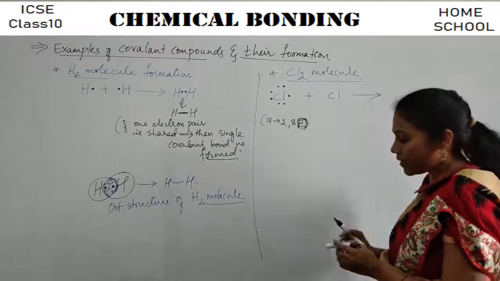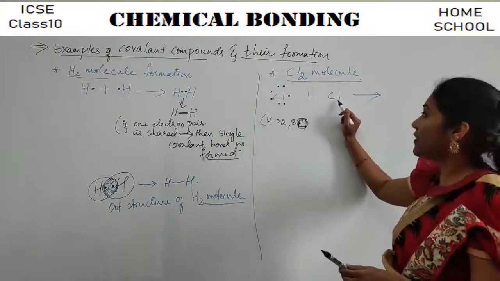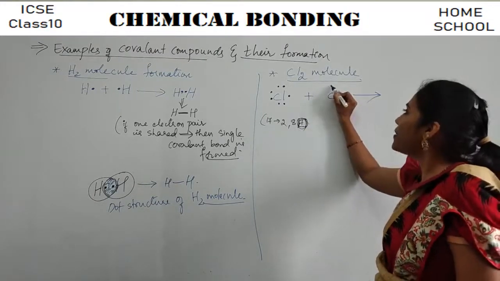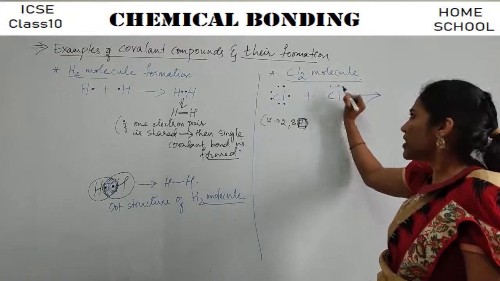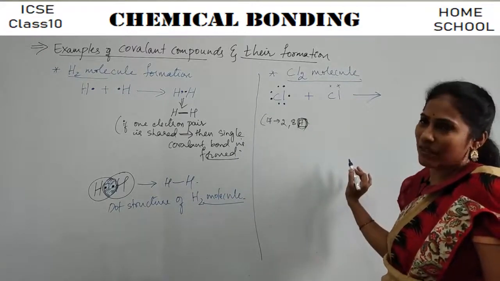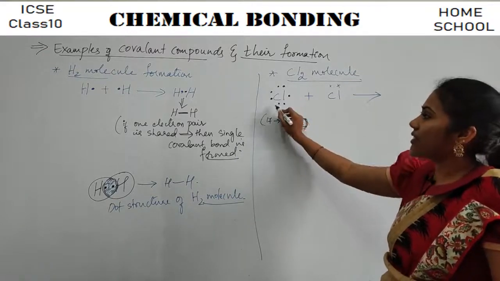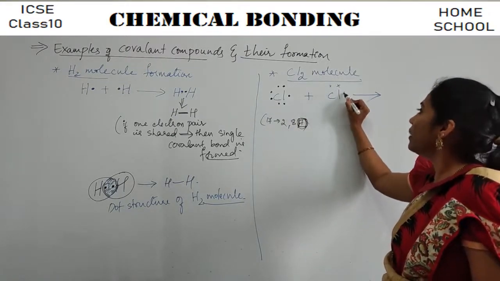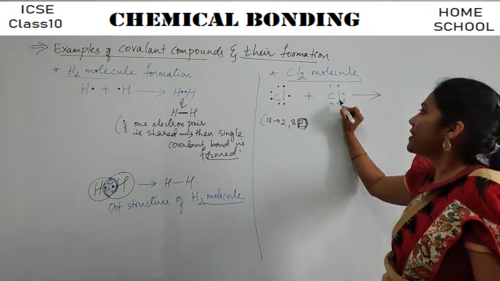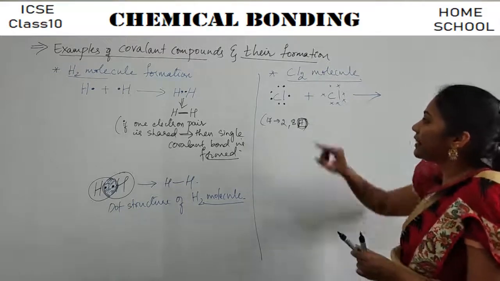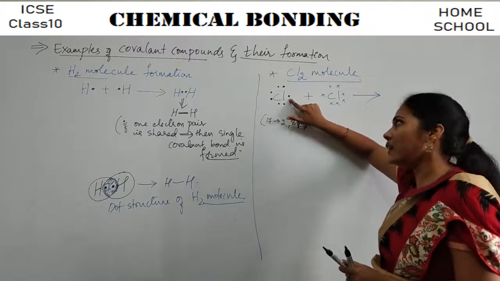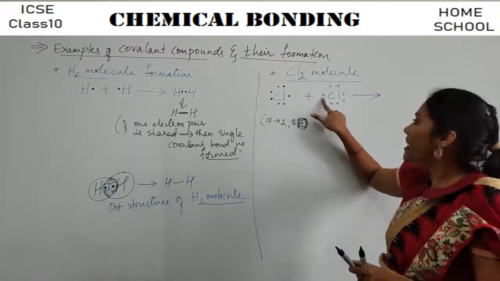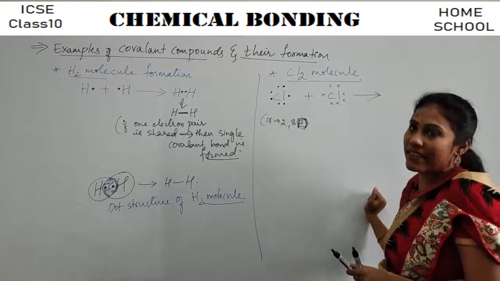Even this chlorine, you have to put 7 dots because even this chlorine has 7 electrons in the last shell. So instead of putting dots, I will put crosses just for difference purpose. Here I have included dots to represent electrons. Now here I am considering crosses. That's it. 1, 2, 3, 4, 5, 6, 7, right? See, this chlorine, if it has 1 electron, it can get stability. Same thing with this chlorine also. If it has 1 electron, it can get stability, isn't it?